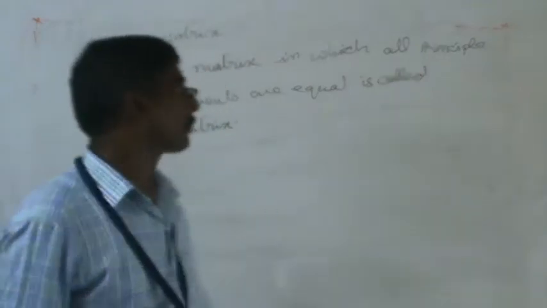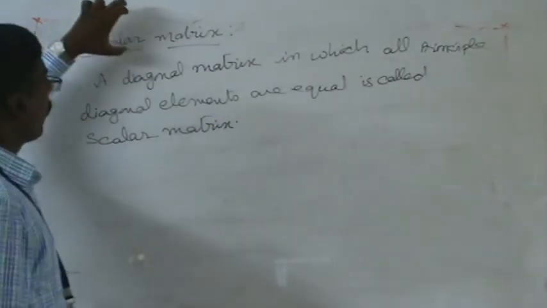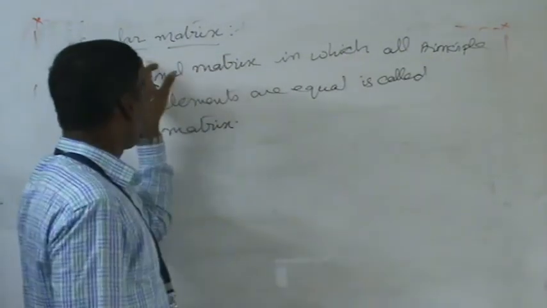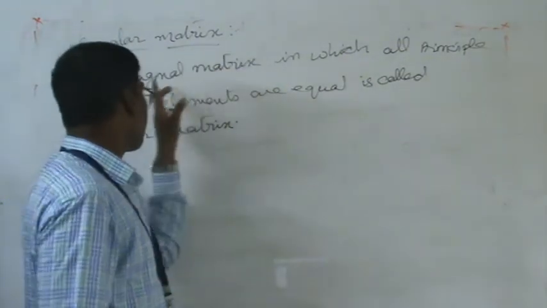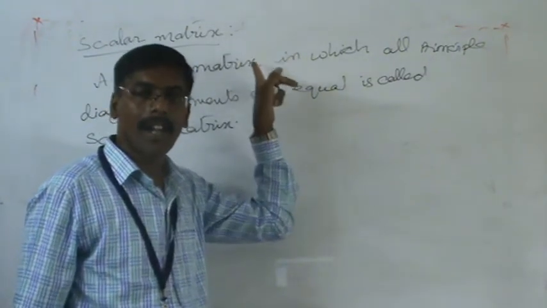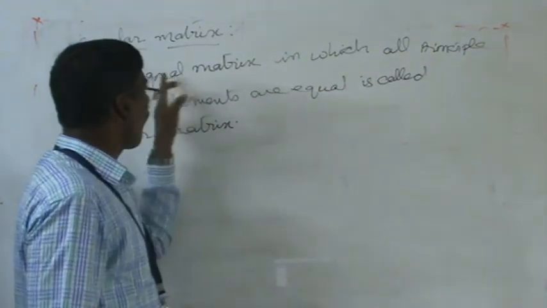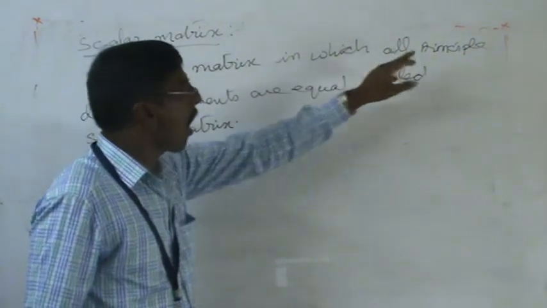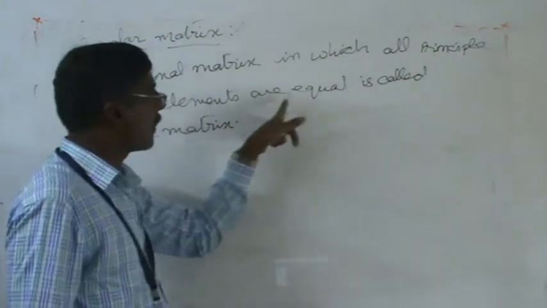Okay, next. Now we can take the scalar matrix. What is the definition of a scalar matrix? It means a diagonal matrix. A scalar matrix always should be a diagonal matrix. So a diagonal matrix in which all principal diagonal elements are equal.